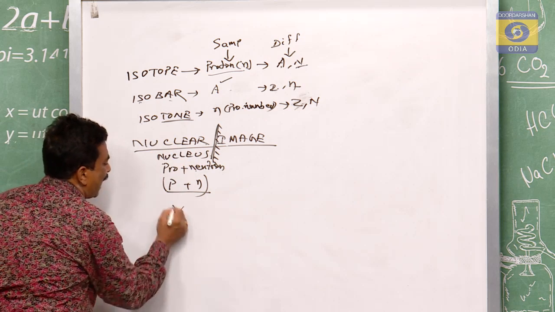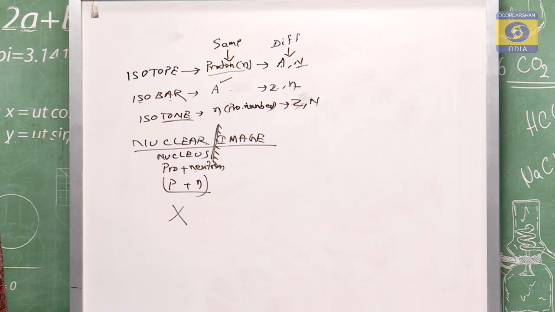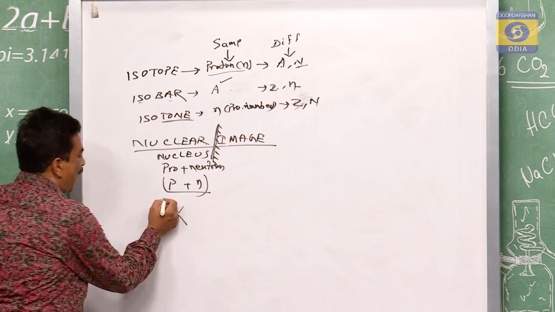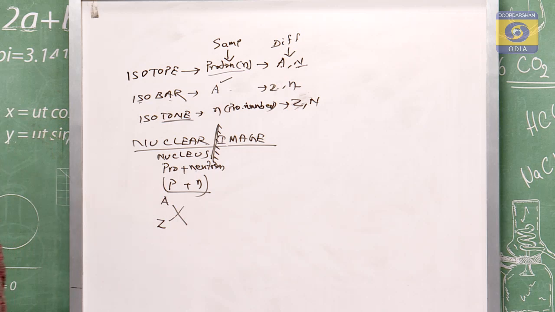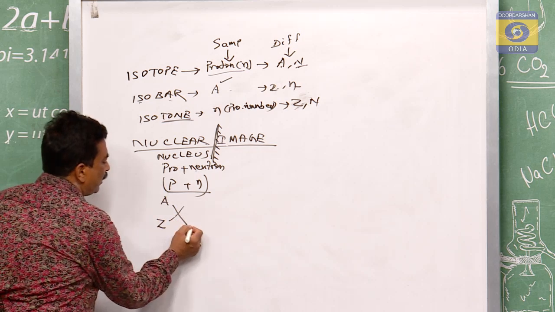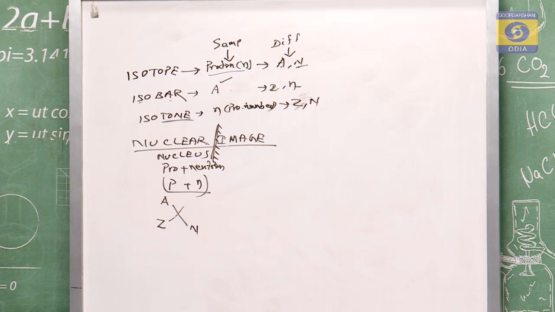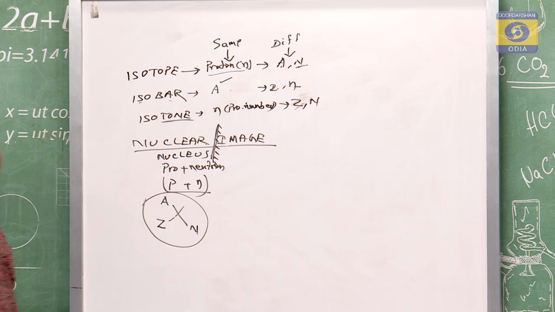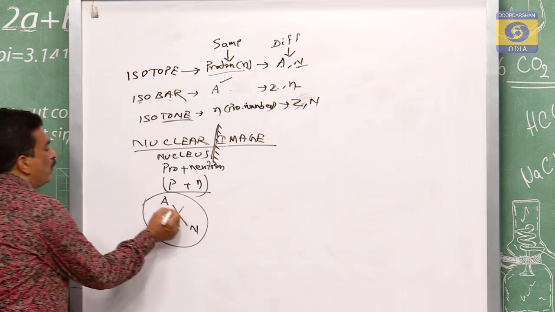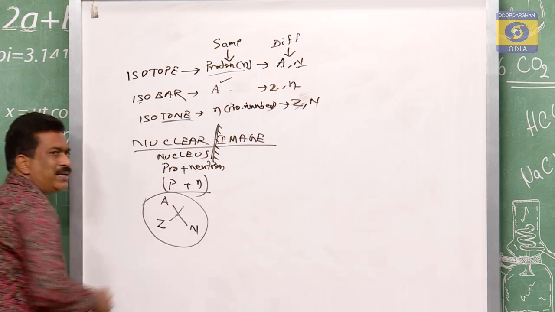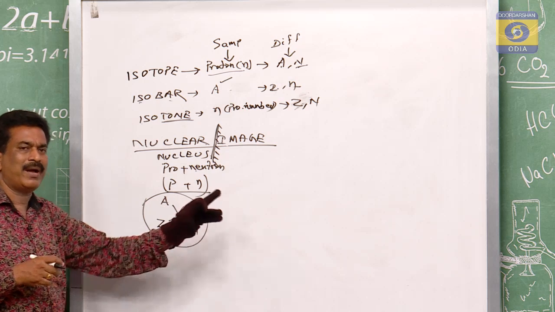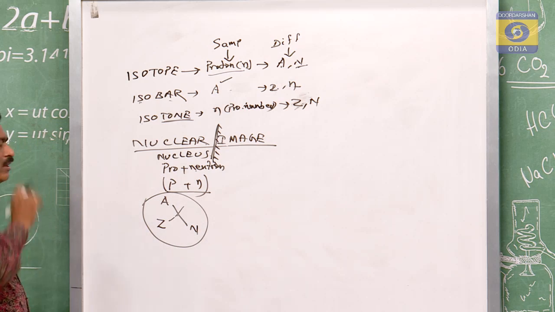Suppose this nucleus, the element is X, this is the proton number Z and this is the mass number A, and this is the neutron number, which we have taken as n. This is also one type of representation of an element. I said there are two types of representation: one is the symbol followed by its mass number, and the second is the name followed by the mass number, as I said in nuclei one.